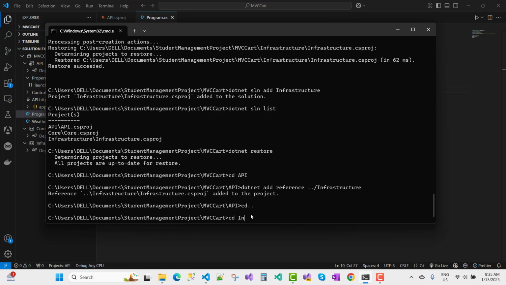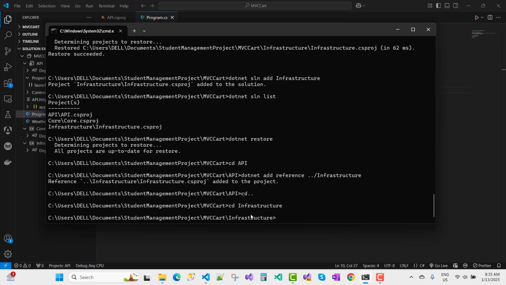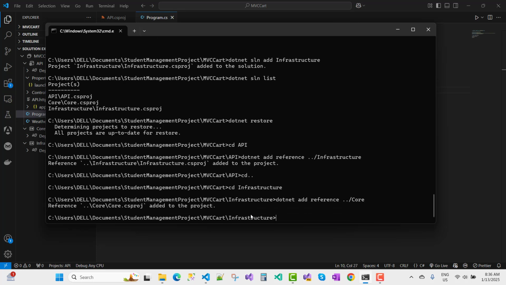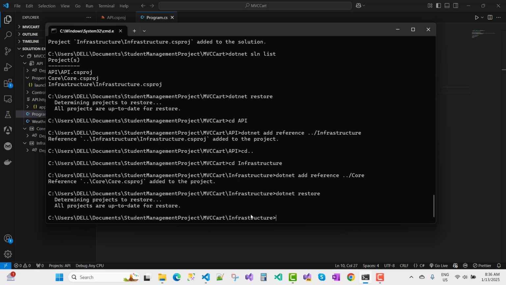Now cd infrastructure. Now add a reference. So dotnet add reference, and that one is the core project. Okay, so the core project is actually added in the infrastructure project. That's fine. Now you can run dotnet restore just after that.